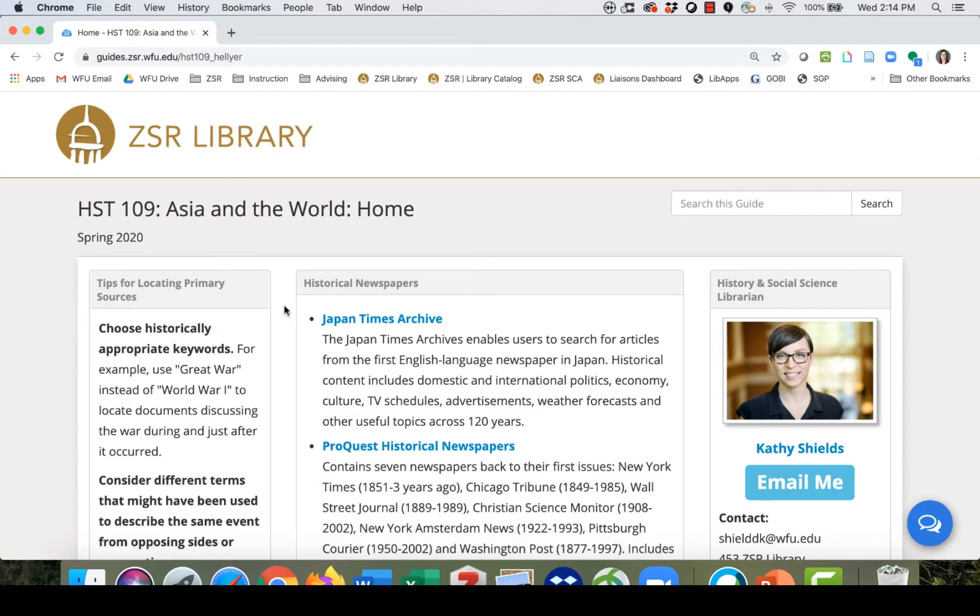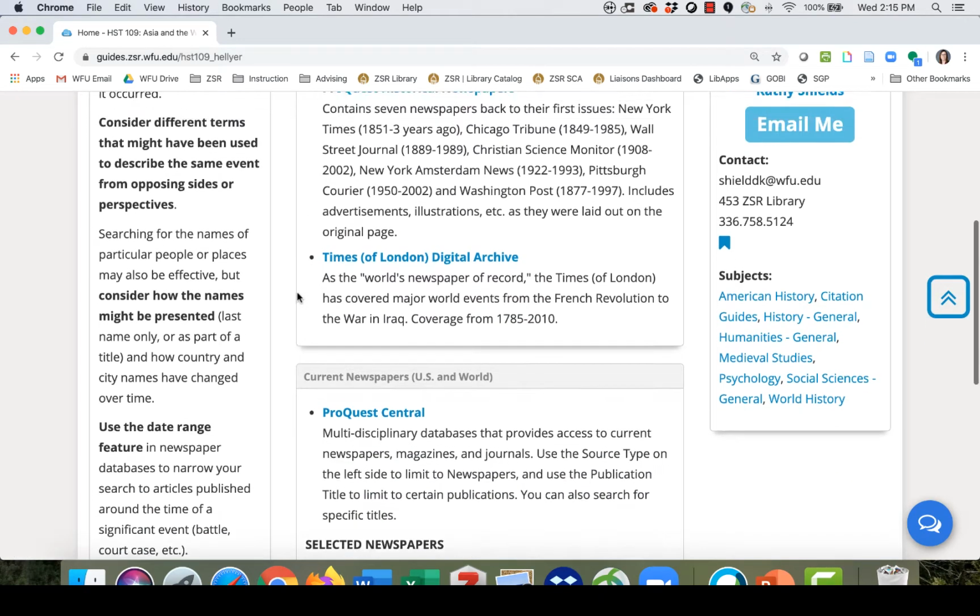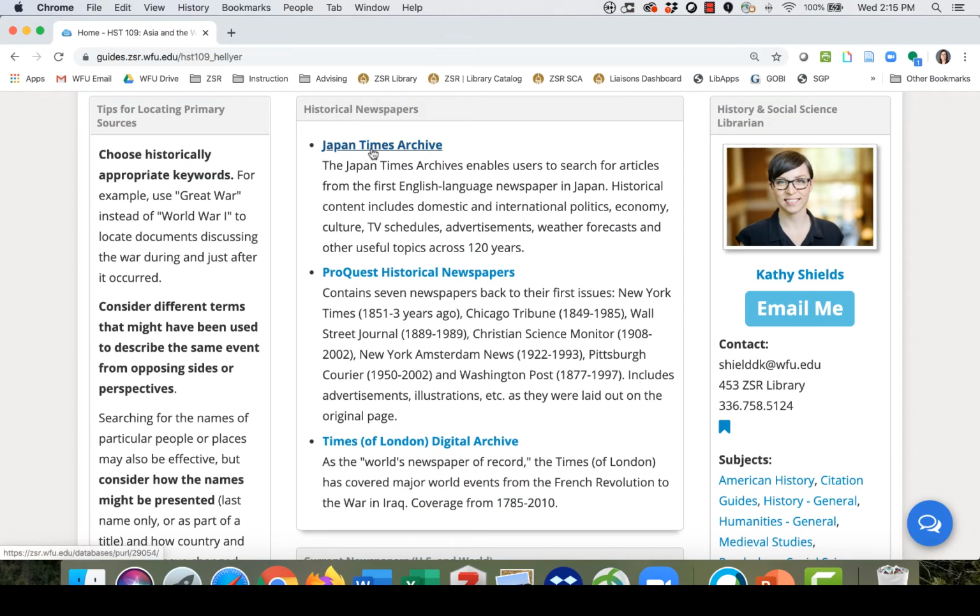And we're starting here because it has links to all the newspaper databases we're going to take a look at. For this particular essay topic, we're going to take a look at two newspaper databases, the Japan Times Archive and ProQuest Central. So let's dive into the Japan Times Archive first.